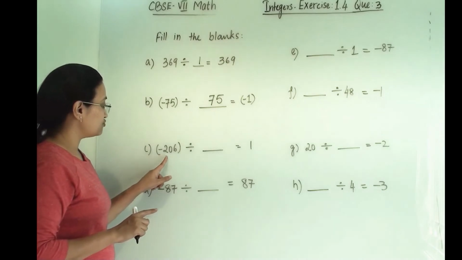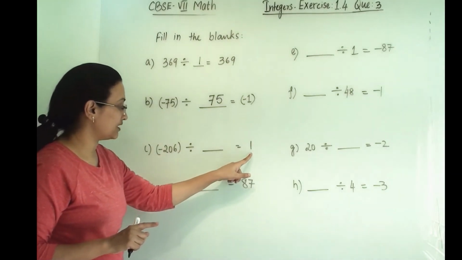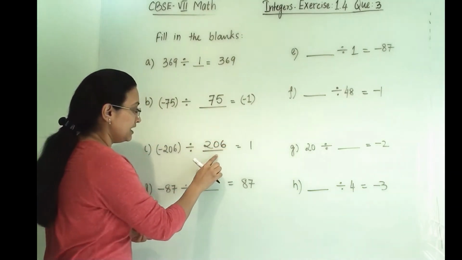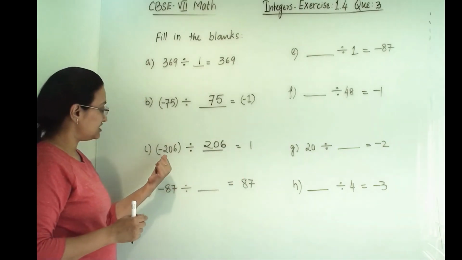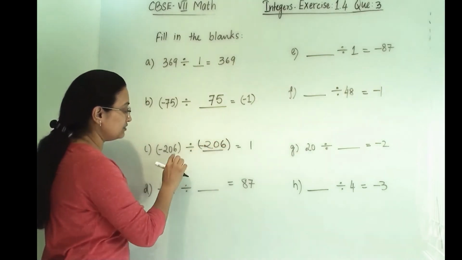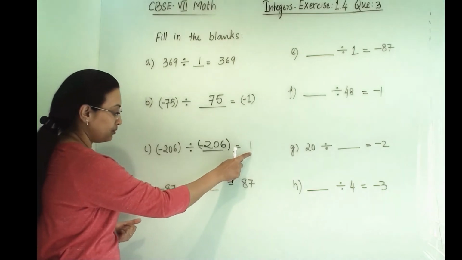C, minus 206 divided by the number which will give us 1. Here we know that 206 will come, and see, the answer is plus 1. One of the integers is negative, so our second integer also should be negative, then only negative will become positive. Then only this number will be positive.